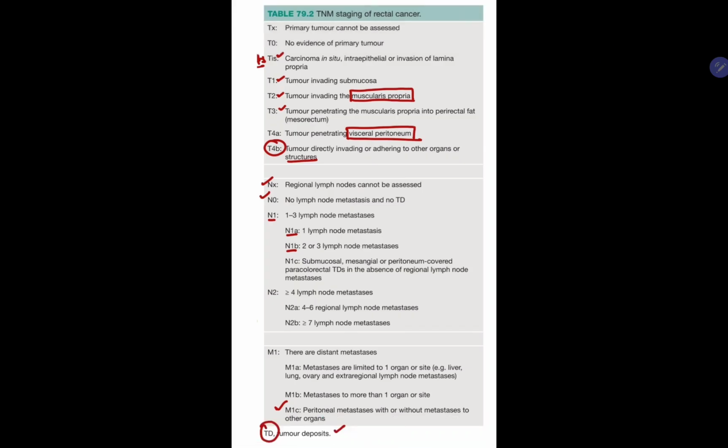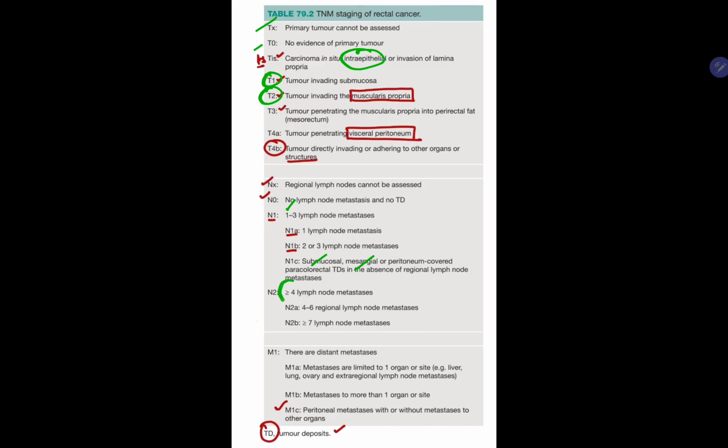And for rectal cancers, TX, primary tumor cannot be assessed. T0, no evidence of primary tumor. Tis, carcinoma in situ, intraepithelial or invasion of lamina propria. This is more similar to colonic cancers. T1 invades submucosa. T2, muscularis propria. T3, muscularis propria into perirectal fat or mesorectum. T4a penetrates visceral peritoneum. T4b, adjacent structures. N1, 1 to 3, N1a 1 lymph node, N1b 2 or 3. N1c, subserosal, mesenteric or peritoneum-covered paracolic or perirectal tumor deposits in the absence of regional lymph node mets.